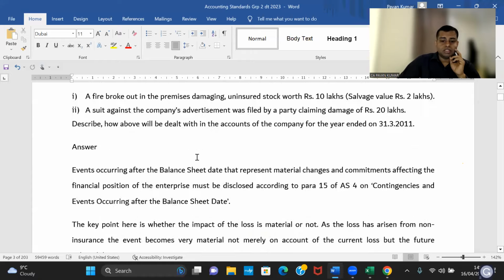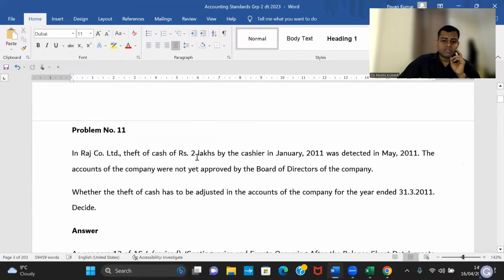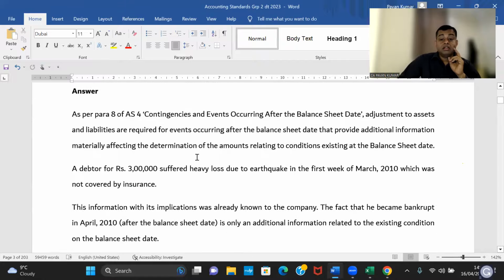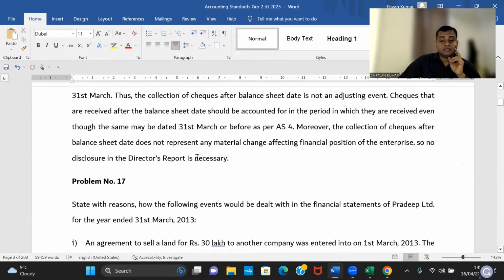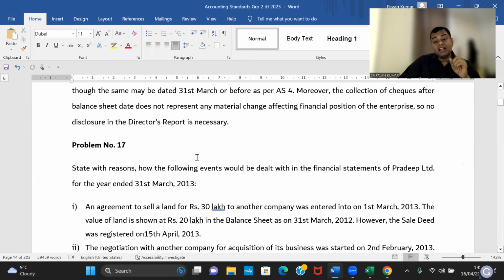If you look at this, 2, 3, 4, 5, 6, 7, 13, 14, 15, 16, 17. So in one standard, there are 17 problems and solutions. But when you start reading it, you'll get it out.